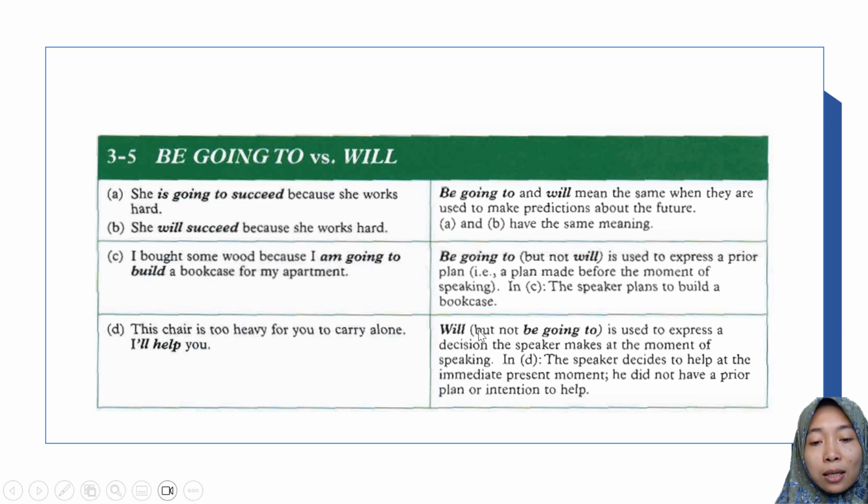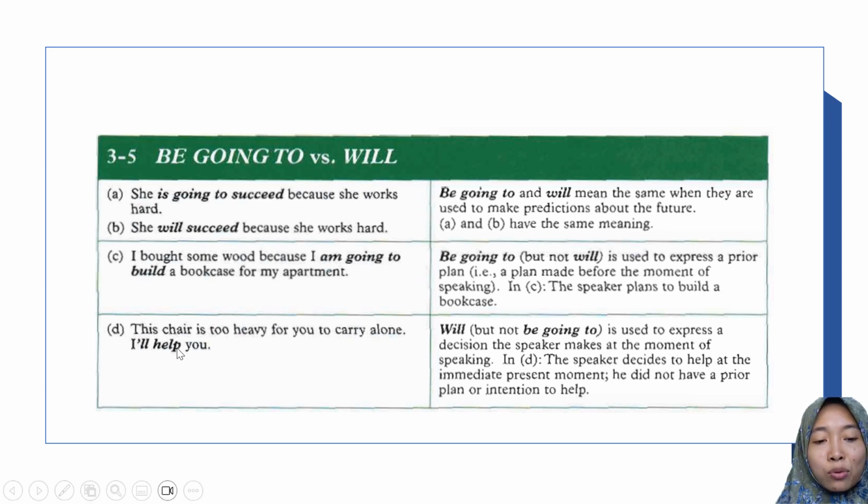And then the next, will but not be going to, is used to express a decision the speaker makes at the moment of speaking. Indeed, the speaker decides to help at the immediate present moment. He did not have a prior plan or intention to help. Here is the example of will to express an immediate activity in the present. So there is no prior plan before. The speaker here makes a decision at the moment of speaking and there is no prior plan.